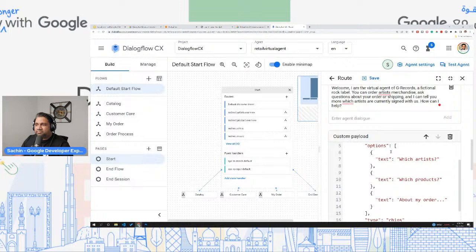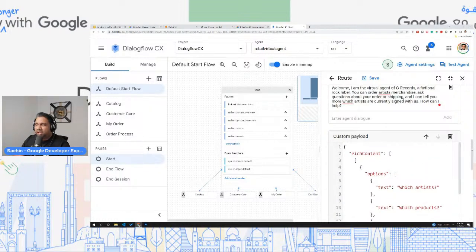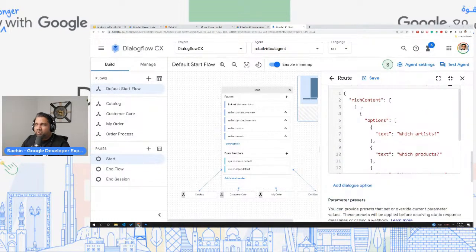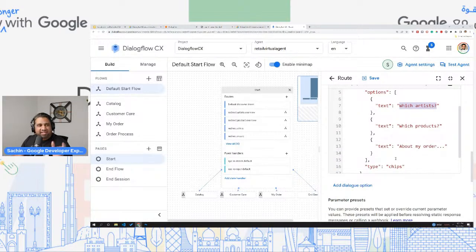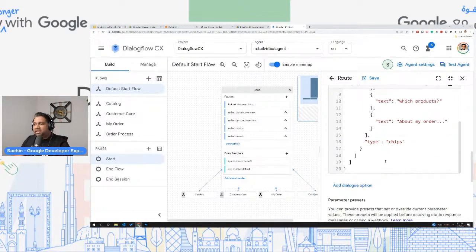And below that, you'll also see we do have the option to add a custom payload. And what is this payload? These are rich responses that we will provide to the user. And I'll show you how this would look on different platforms, right? So on a very high level, you can actually pass custom payload, and depending on different platforms, it will automatically render. And in this case, it's going to give options like which artists, which products as suggestion chips. Okay. And we'll get to see that.